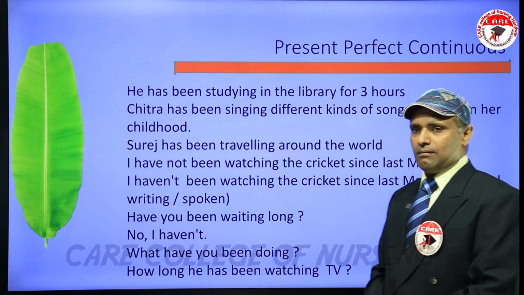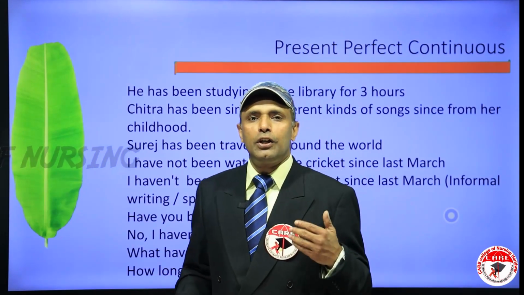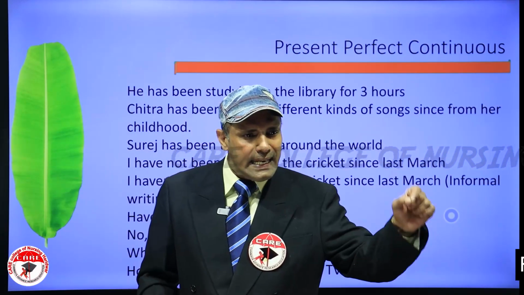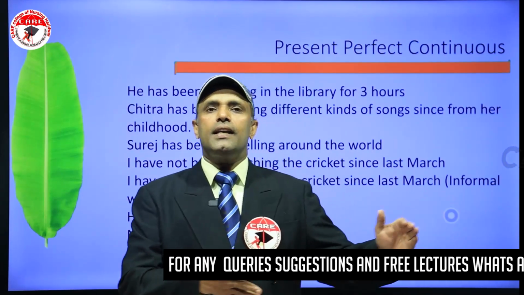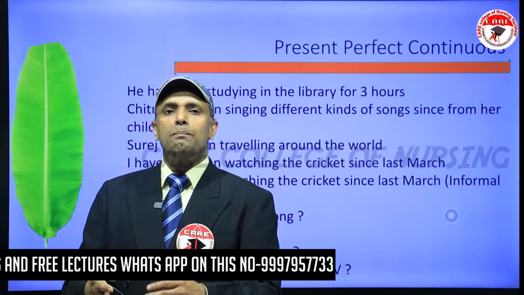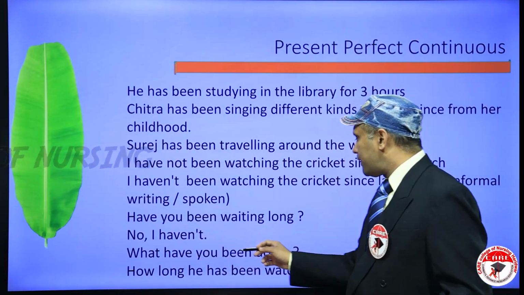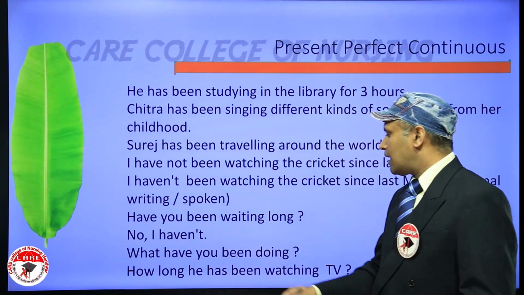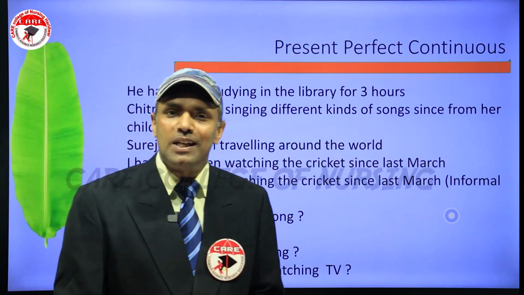What have you been doing? What are you doing and what have you been doing? There is actually a difference. What are you doing means, when you are talking to somebody, what is going on right now. But to ask what has been going on these days, what is going on in your life, you have to ask the question in present perfect continuous tense. What have you been doing? Another is, how long has he been watching the TV? Look at that.